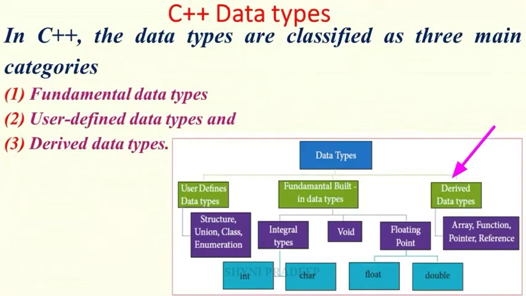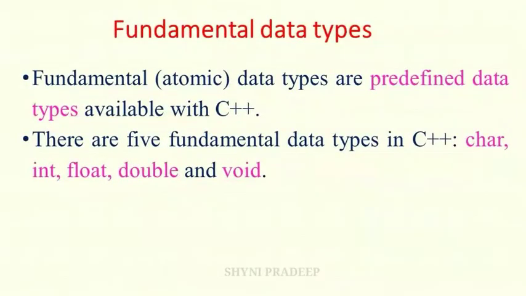So now let us see about fundamental data types. Okay, fundamental data types are also known as built-in data types, or you can call them basic data types. Okay, these data types are the predefined data types available in C++. There are 5 fundamental data types in C++: character, int, float, double, and void.